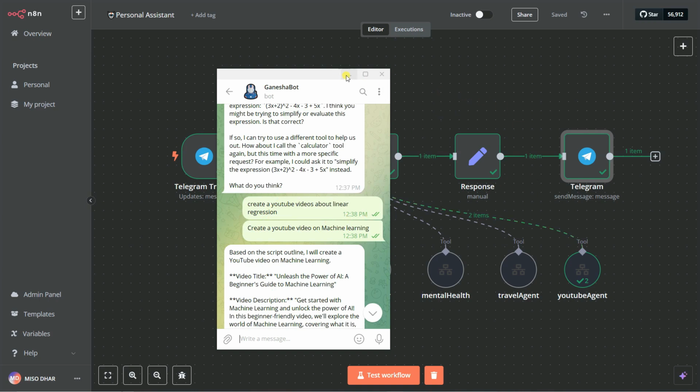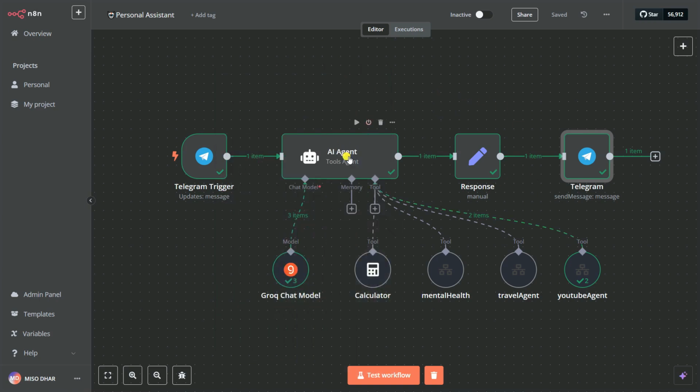So here we already assign all of the prompts, I mean, everything which is important in the case of building any YouTube video, we add to our tools. So that's why when you type something like create a video about linear regression or create a video about a machine learning algorithm, it will give you the response. That means you don't need to type again and again or write a long prompt again and again. So that's why this AI agent comes into the picture, so that you can write some simple prompt, and all of the technique and all of the information you can pass inside your AI agent.